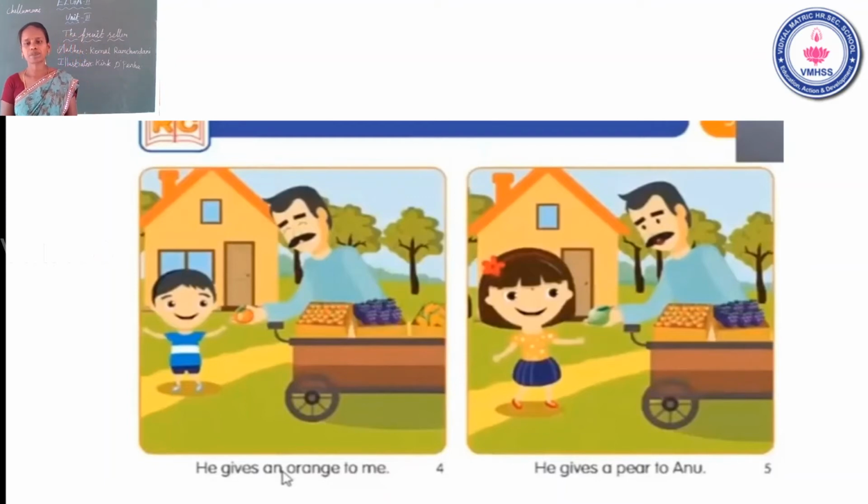See the fifth page. He gives a pear to Anu. Pear means what? Perika. Okay. He gives a pear to Anu. Have you seen this pear fruit?